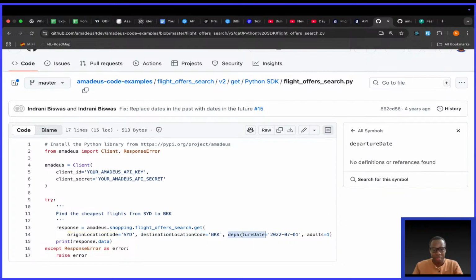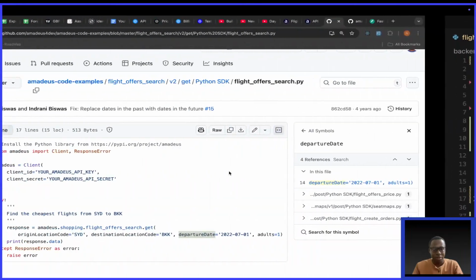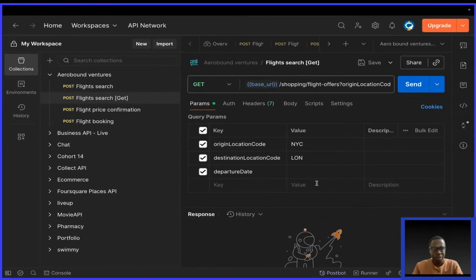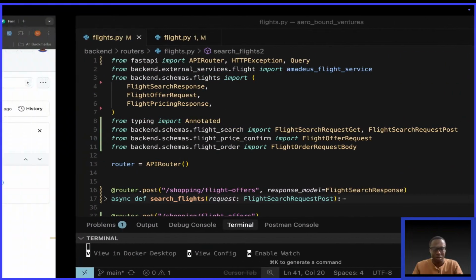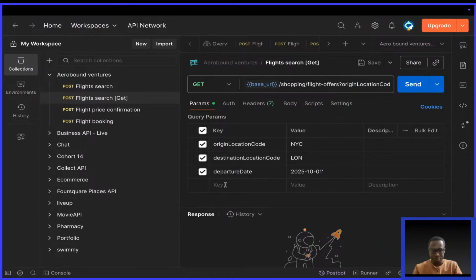Then I think departure date is also mandatory. I copy their format here, but edit it. So this is going to be 2025. I think this is the month, 7. Let me put 10 like this. I hope that's the month. If it fails, they should be able to tell us. What else? Maybe adults. Come here, say adults. Hope this is correct. Adults 1.